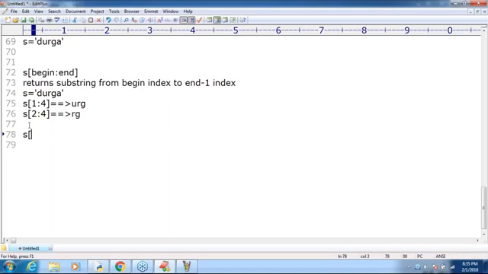Now take a very special case. s[1:], that's all I'm taking. Can you please tell what is going to return? Here the end default value is the end of the string.